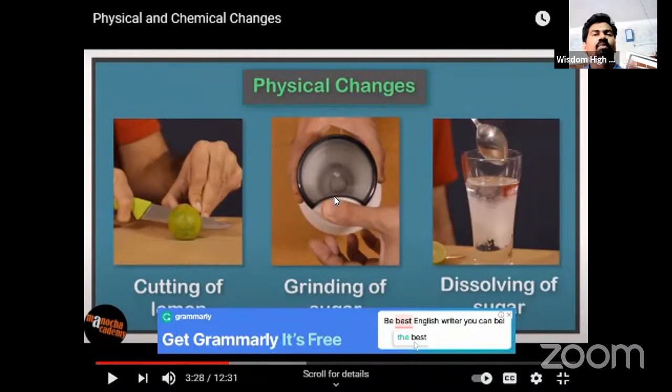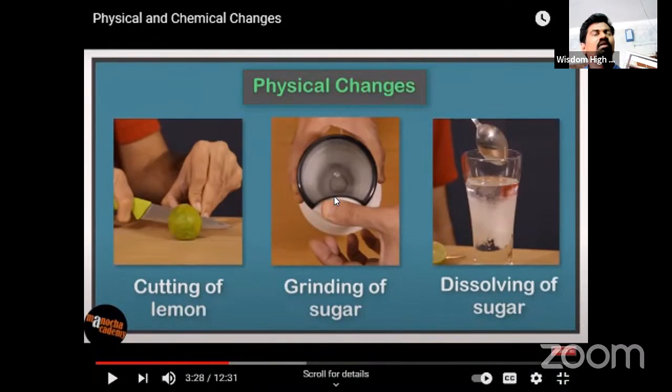A solid substance is converting into a powdery substance only, because only the state is changing, but there is no change in its composition. That is why it is a physical change. Grinding of sugar and cutting of lemon are physical changes, and dissolving of sugar is also a physical change because it is not mixing chemically.